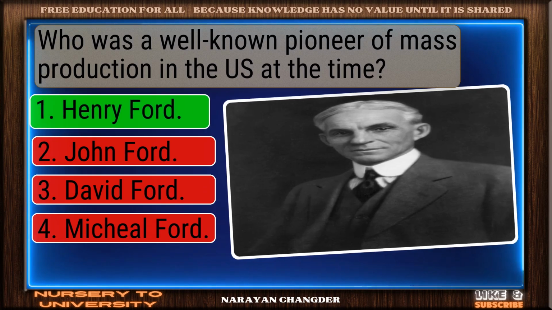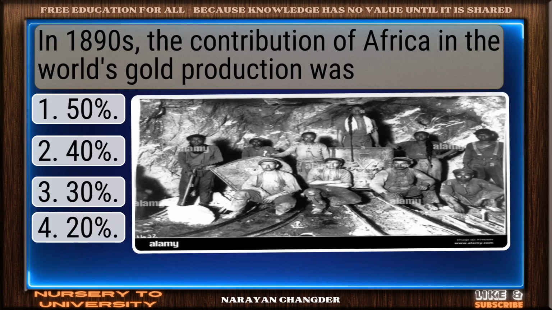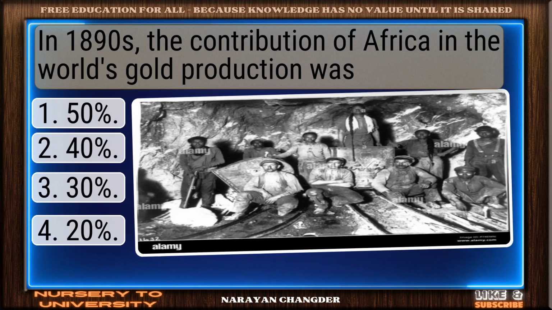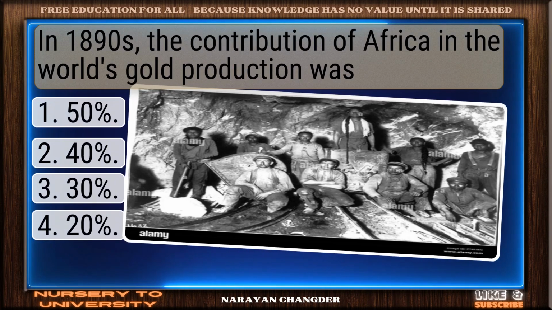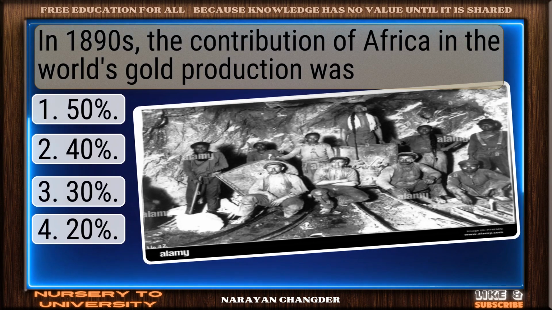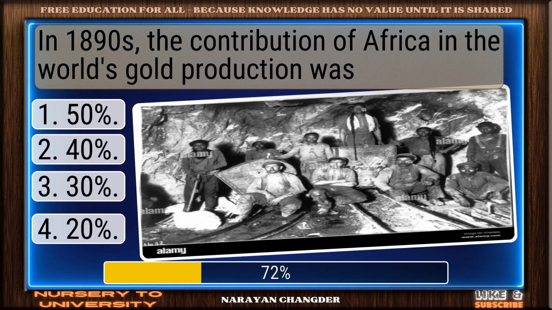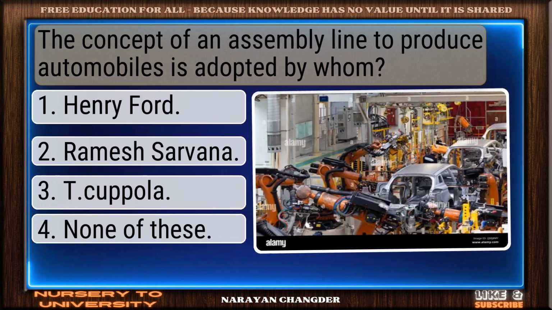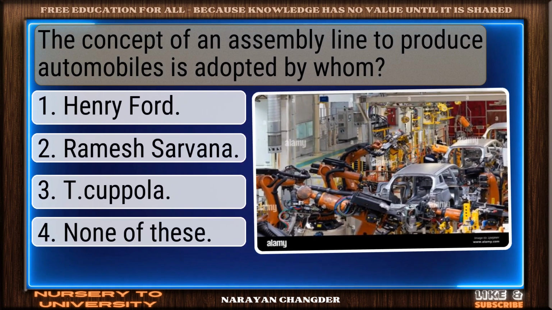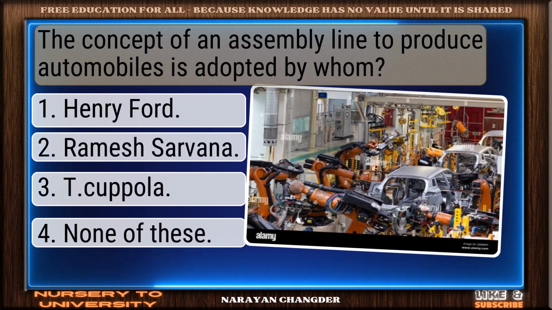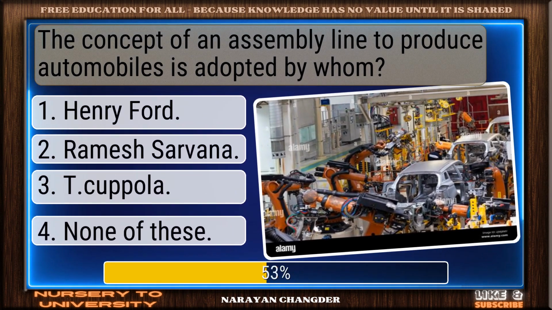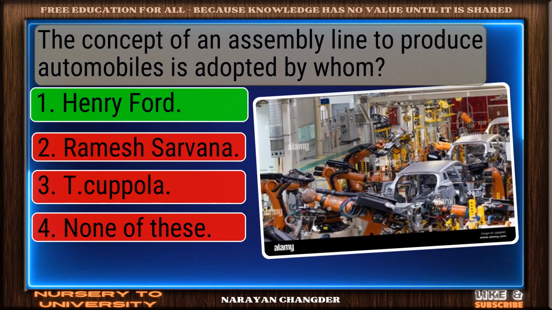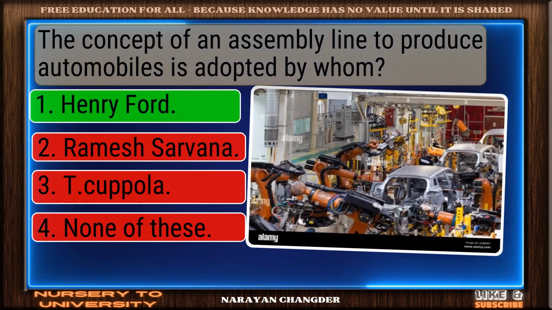You're right. Henry Ford is correct. In 1890s, the contribution of Africa in the world's gold production was. Valid point, 20% is true. The concept of an assembly line to produce automobiles is adopted by whom? Right choice. Henry Ford is best.